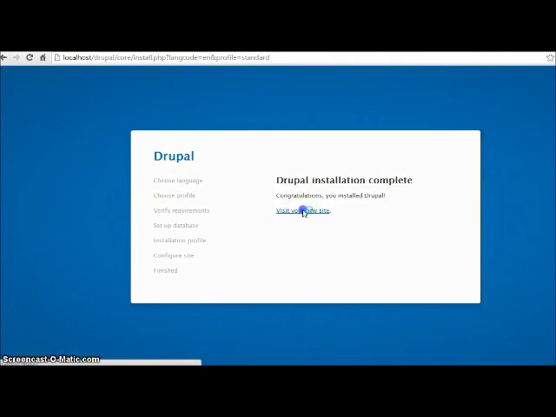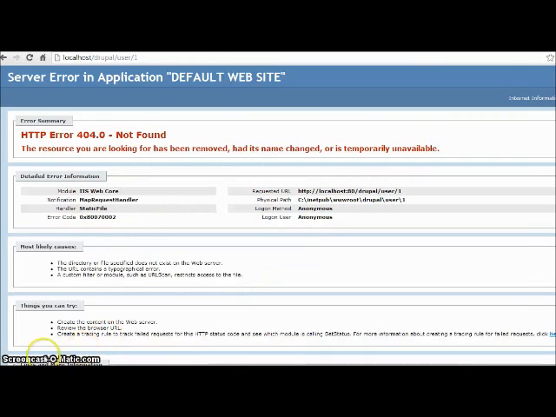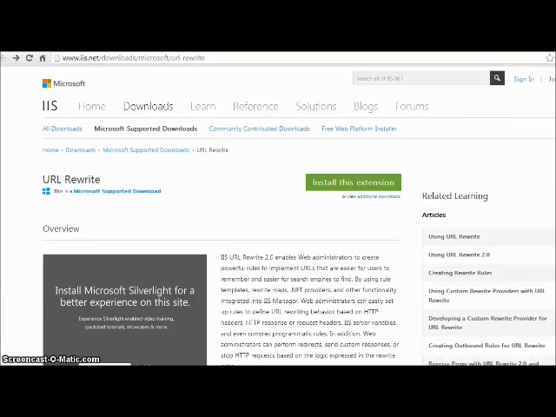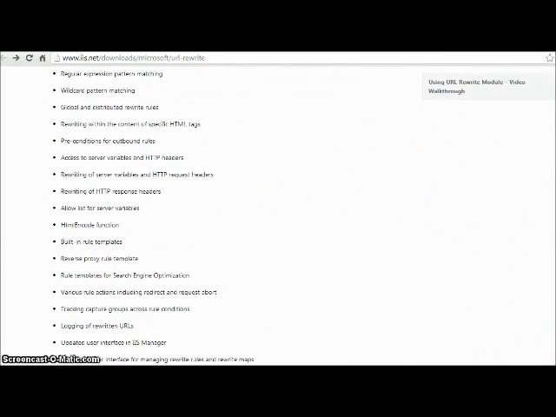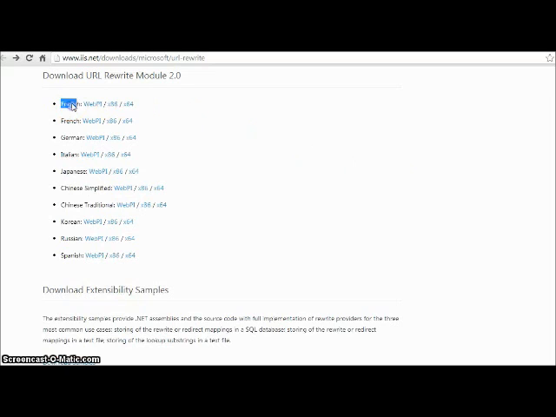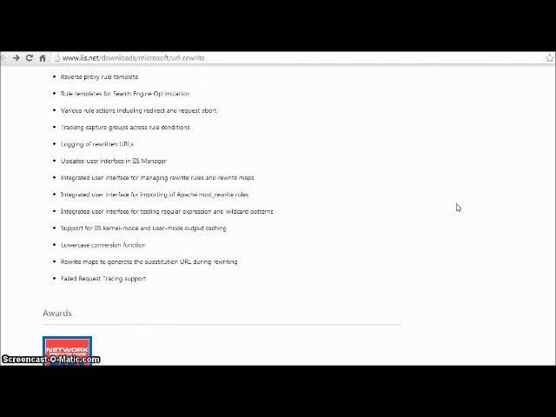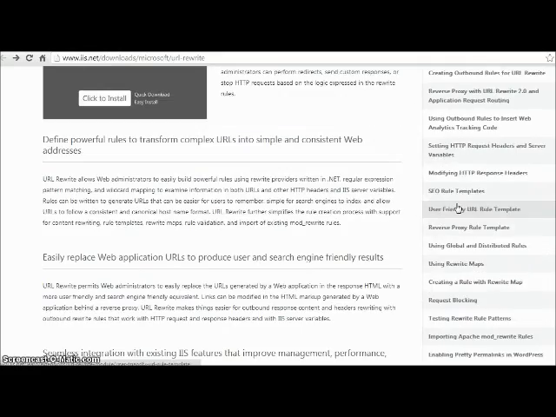Let us visit our new site. So to resolve that error, go to this page, iis.net/download/Microsoft/URL rewrite, scroll down and download this file in the English language and select your processor. Now just install it. It's pretty basic. You just need to click on next, and that's it.